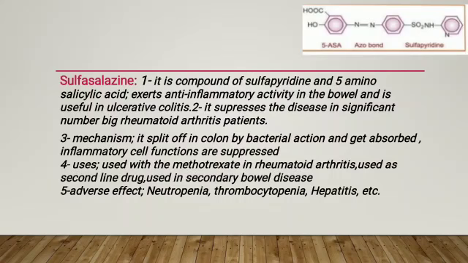Next drugs are chloroquine and hydroxychloroquine. These are anti-malarial drugs found to induce remission in up to 50% of patients of rheumatoid arthritis, but take 3 to 6 months. Their advantage is relatively low toxicity, but efficacy is also low, and bone erosion is prevented. Uses: rheumatoid arthritis, where these drugs have to be given for a long period, used in milder non-erosive disease, and used in malaria. Adverse effects: retinal damage, corneal opacity.